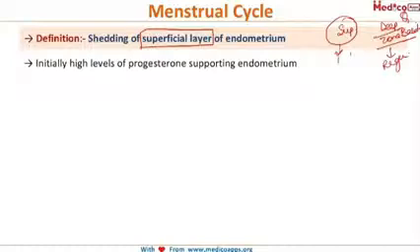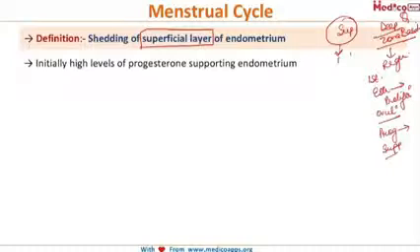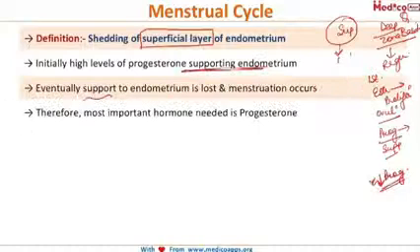And how does it occur? We know that in the first half of the cycle there is predominance of estrogen, and under the effect of estrogen there is proliferation of the endometrium. And when ovulation occurs, in the second half of the cycle the predominant hormone is progesterone, and this progesterone supports the endometrium. It basically causes the decidualization of the endometrium. And subsequently, when there is a decreased level of progesterone because of the degeneration of the corpus luteum, the support to the endometrium is lost, and subsequently menstruation occurs.